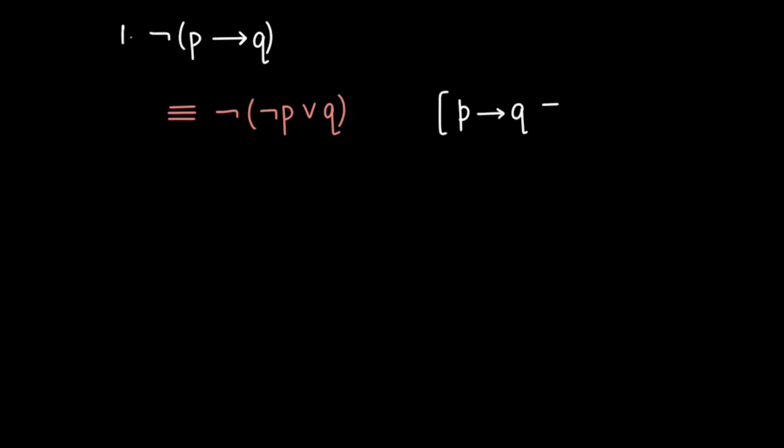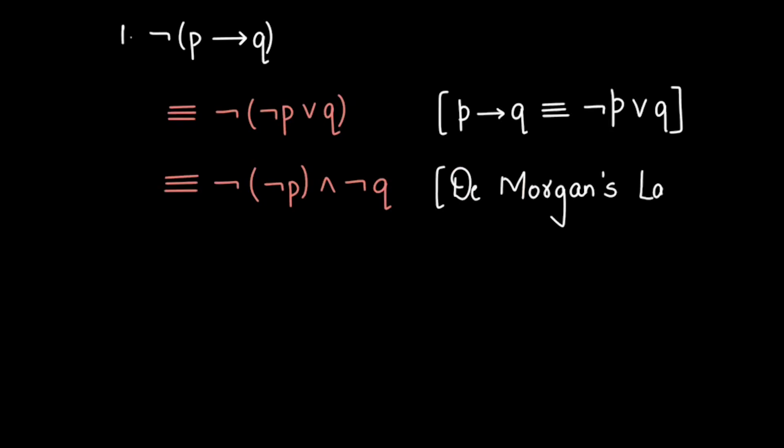P implies Q is equivalent to not P or Q, and hence I wrote this. When I apply De Morgan's laws, I'll get it as negation of negation P and negation Q. It's a not P, and by double negation this becomes P again. Therefore this is P and not Q. So this is the answer.